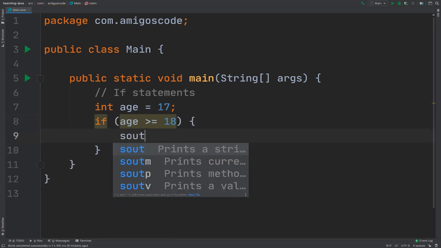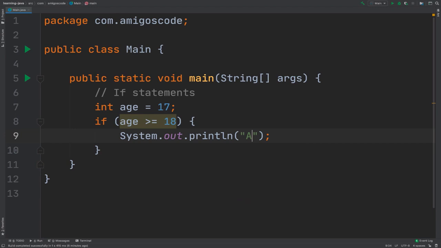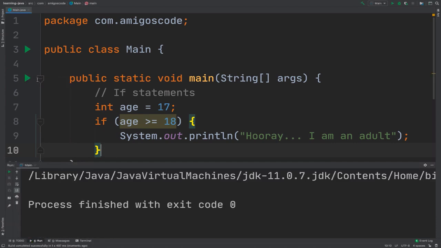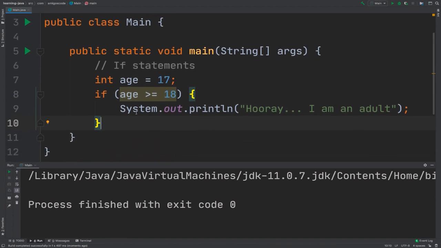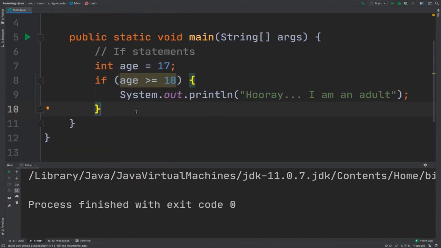So let's simply log to the console, hooray, I'm an adult. So if I run this, you can see that we get nothing to the console. We literally get nothing. So basically, this condition right here was false. Therefore, it didn't execute this block.